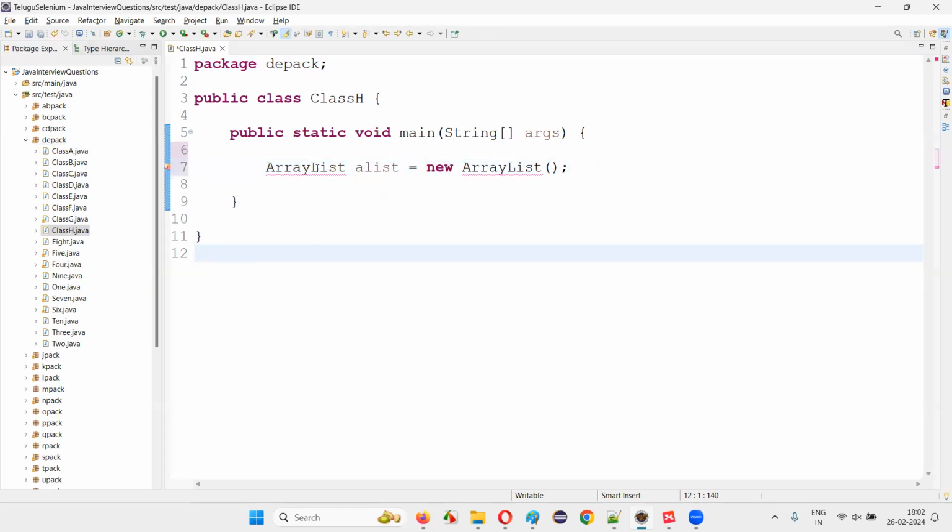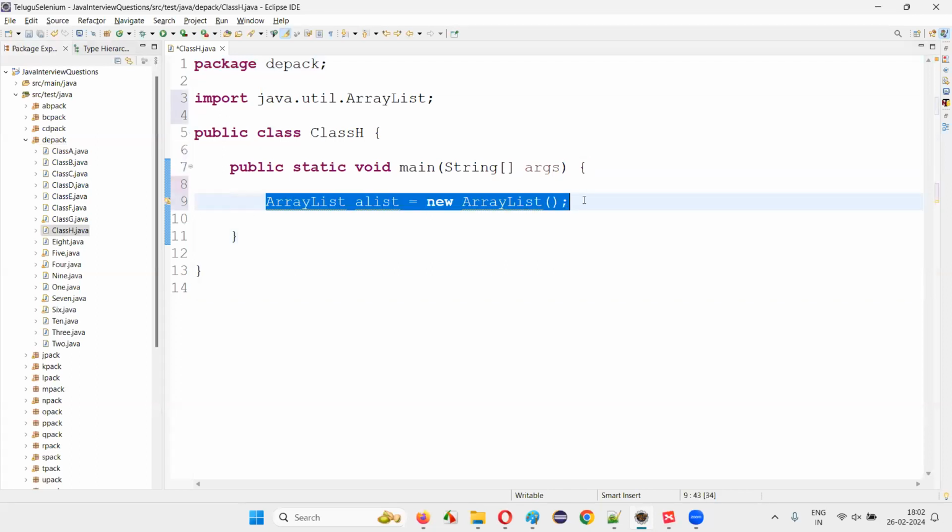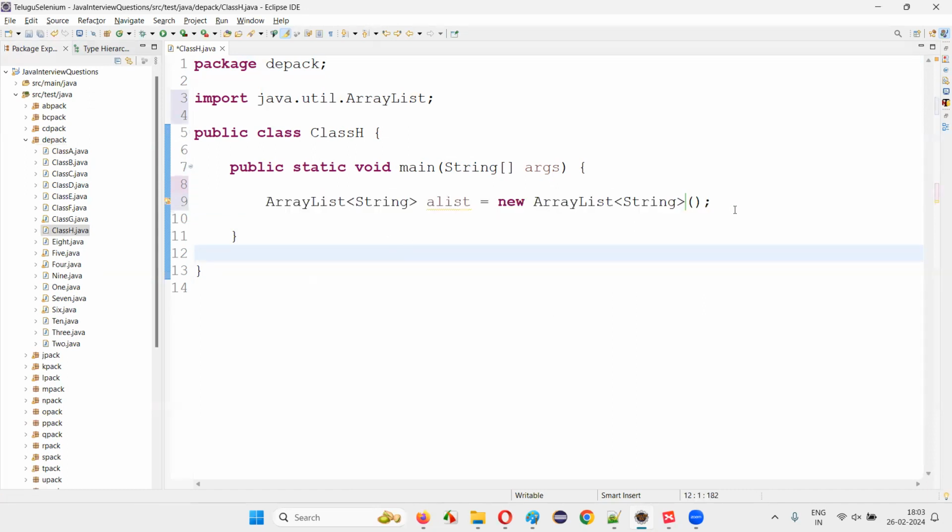I'll import this ArrayList predefined class from java.util package. After that, you see you are getting some warning messages because after the predefined class name, we have to specify which type of objects that you want to store into this array list. So let's say I would like to store string kind of values, okay? String literal values. So I'll just mention String here inside the less than greater than symbols beside this ArrayList.